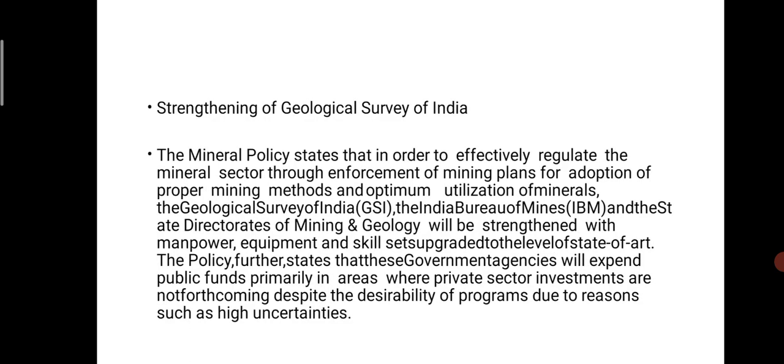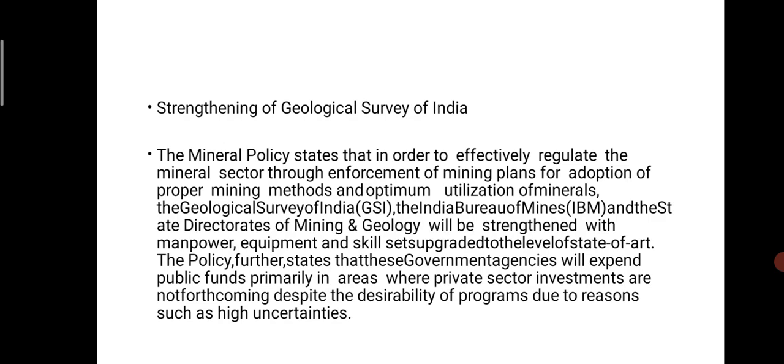Then strengthen the Geological Survey of India. The mineral policy states that in order to effectively regulate the mineral sector, through enforcement of mining plans, adoption of proper mining methods and optimum utilization of minerals. And the Geological Survey of India, that means GSI, through which a geological survey can be done.